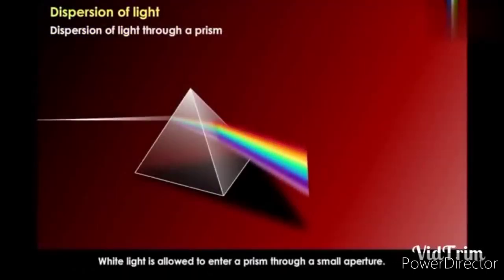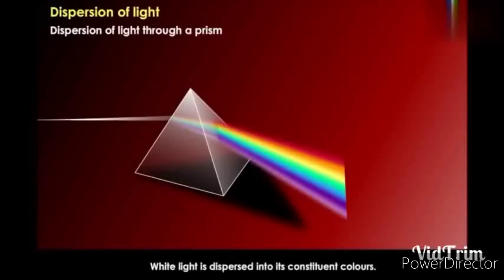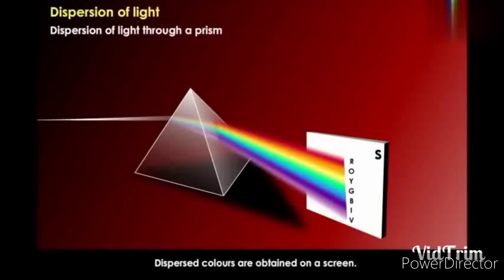When the white light passes through the prism through a small aperture, then it splits into its constituent colors, and the dispersed colors are obtained on a screen, and the color band of the light is called spectrum.